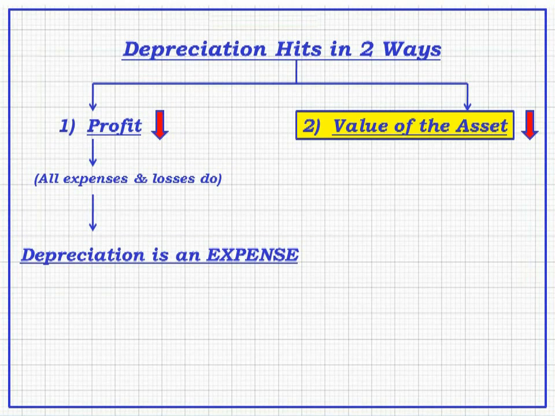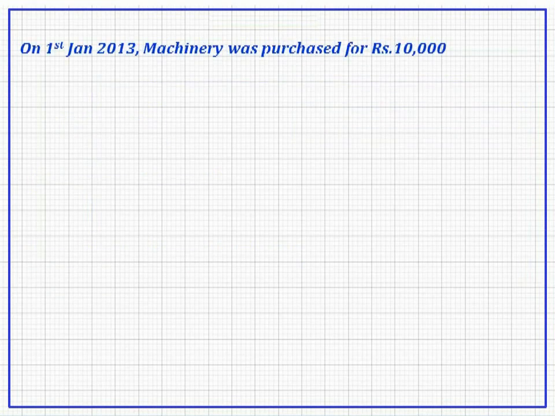So let's see how it appears in different accounts or balance sheet on different dates. I mean to say, let's see the effect of depreciation on different assets and different accounts in our books. On 1st January 2013, the machinery was purchased.